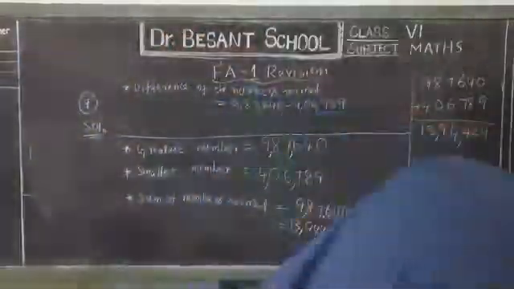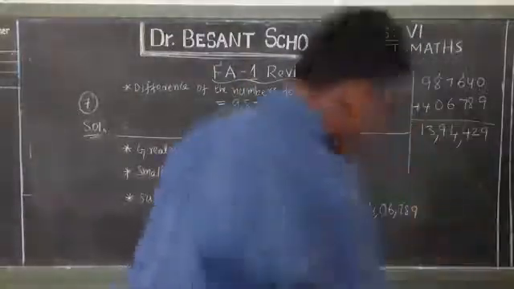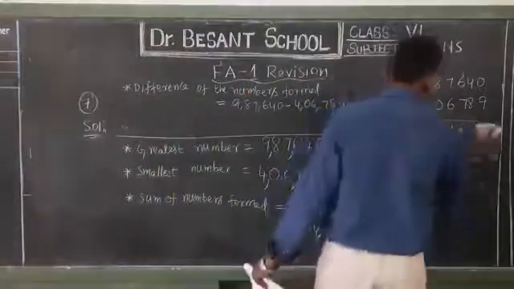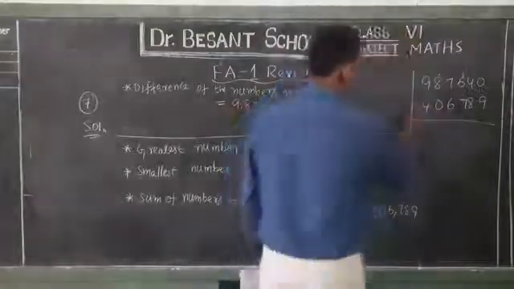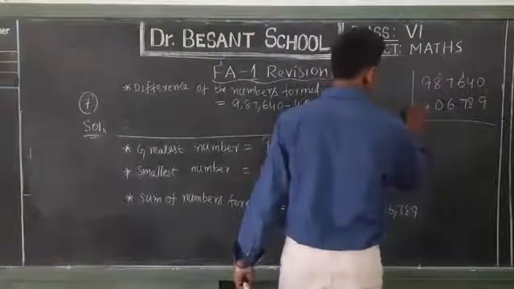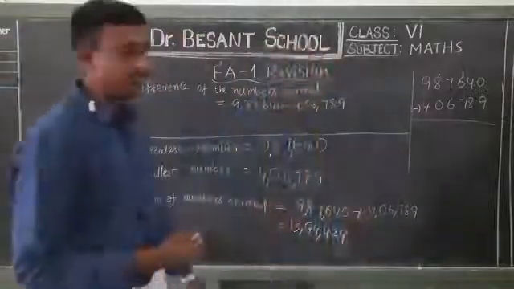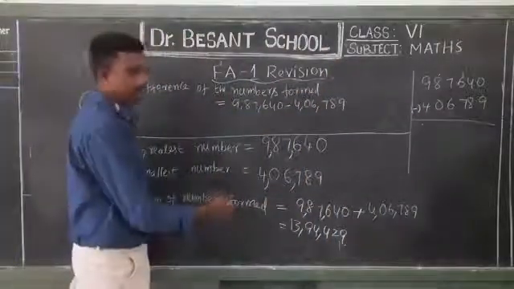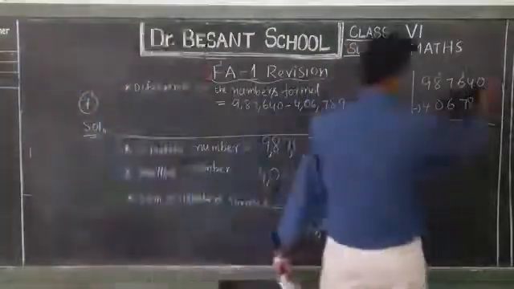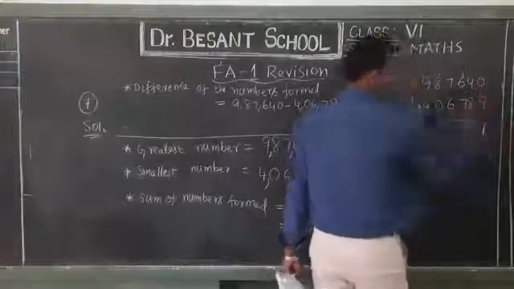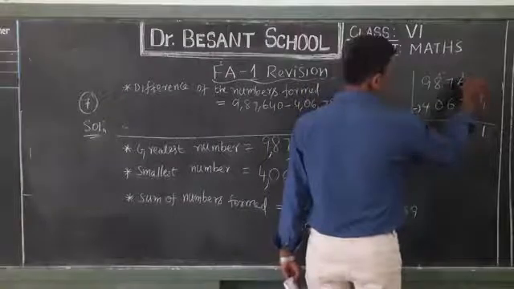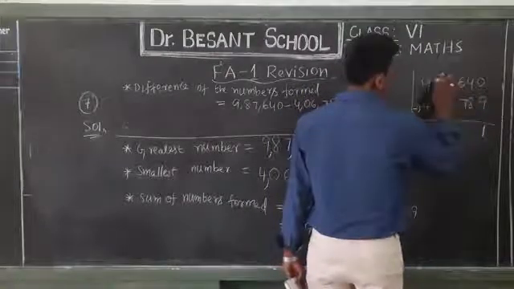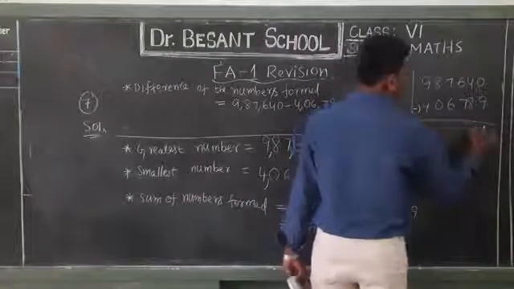So here we did addition. Now I will perform subtraction. You have to find the difference between the greatest 6-digit number and the smallest 6-digit number formed here. 10 minus 9, 1. Because 0 is smaller than 9, we borrowed 1. So you will have 3 here. Again borrowing 1, 13 minus 8, 5.